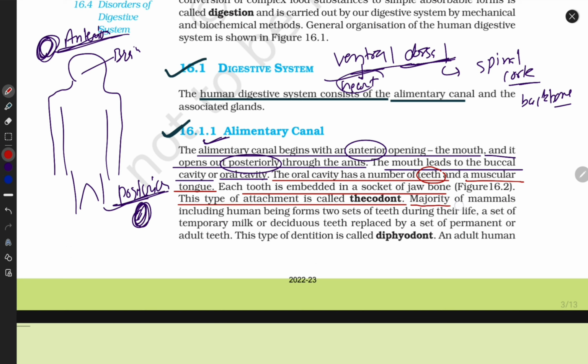Majority of mammals, including human beings, form two sets of teeth during their lifespan. Temporary ones are milk teeth or deciduous teeth. Next are permanent teeth, which come in according to time. When a child is 5 to 6 years old, the milk teeth fall and permanent teeth come. This type of arrangement is called diphyodont.